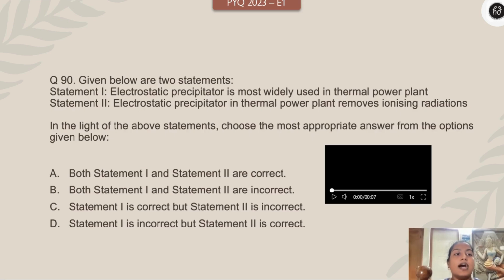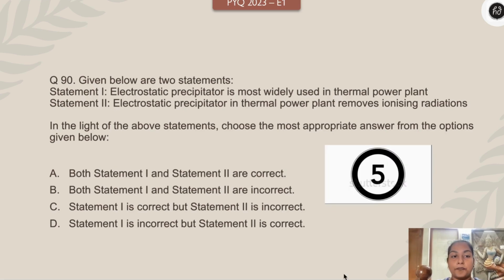Okay, next one. The last and the final question for today's session. Given below are two statements. Statement 1: Electrostatic precipitator is most widely used in thermal power plant. Statement 2: Electrostatic precipitator in the thermal power plant removes ionizing radiation. Both statements are correct. Both statements are wrong. Statement 1 correct, statement 2 wrong. Statement 1 incorrect, statement 2 wrong. Statement 2 correct. Your time starts, 3, 2, 1, right now.